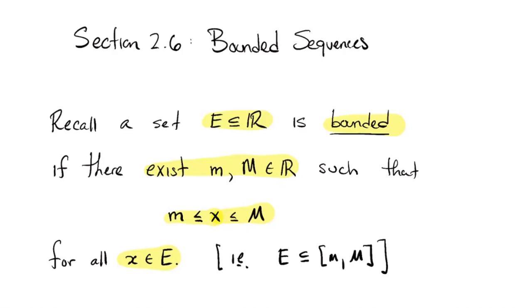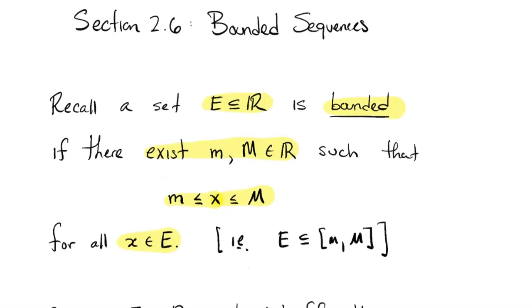Little m being the left endpoint is a lower bound for E. It's not necessarily the greatest lower bound or anything like that. It's just a lower bound. Likewise, capital M is some upper bound. So E fits inside of some interval. Intuitively, a bounded subset means that the elements of this subset are not arbitrarily large or arbitrarily small in the sense of negative numbers being small.